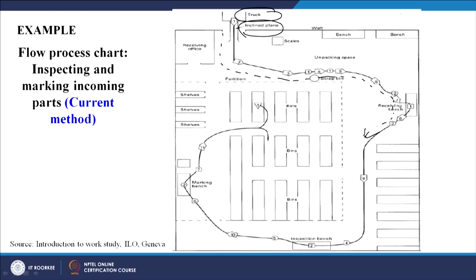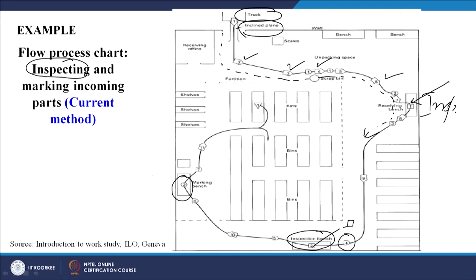Here we can see from the truck the material is entering. All these are arrows, showing the direction, and all these arrows we are using to depict the transportation. Here you can see this is one square which is representing the inspection, as one of the targets is inspection and marking of the incoming parts, and the sequence is shown. There is a delay symbol here, again there is an inspection bench and the inspection symbol is there, and then it goes to the marking bench, a circular symbol is there which is showing you the operation or activity.